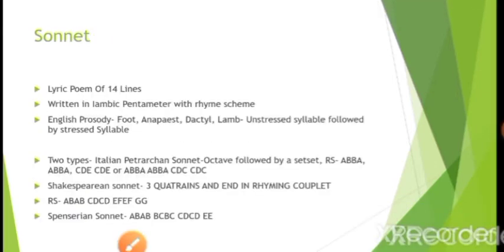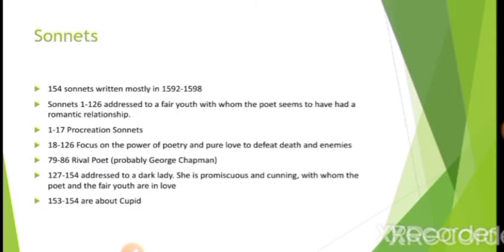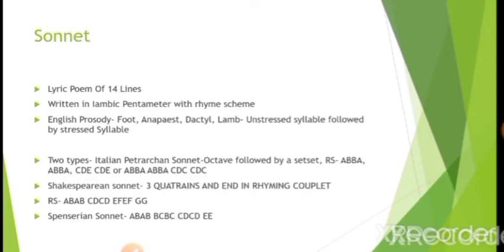This is the format you have to mention in your long questions. In long answers, you have to make a point on the rhyming scheme of Shakespearean sonnets. You have to mention this point. All right, so we have already discussed this.